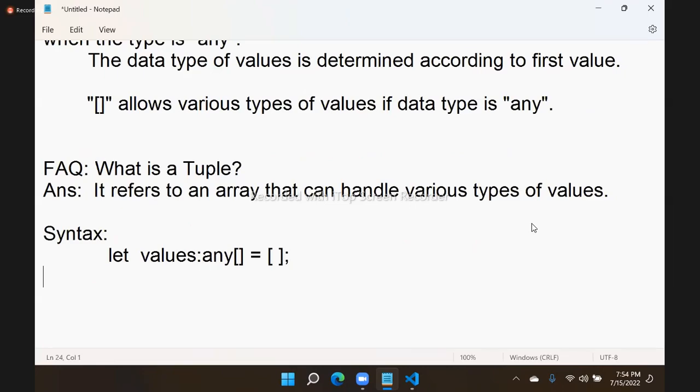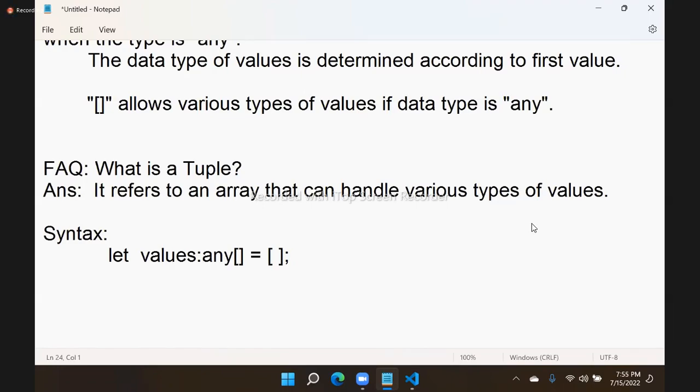We call this a tuple. That means it will allow to initialize any type of value and it will allow to assign any type of value. It should allow initializing and assigning both. Then it is referred to as a tuple.